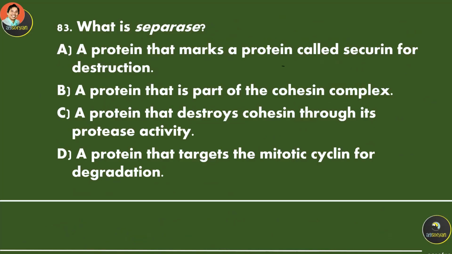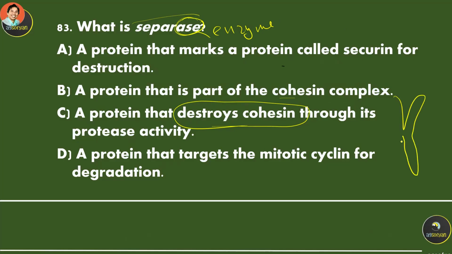What is separase? The name ends with -ase, which means an enzyme. If you see a word ending with -ase, that means an enzyme. This is the enzyme that separates and destroys cohesin.